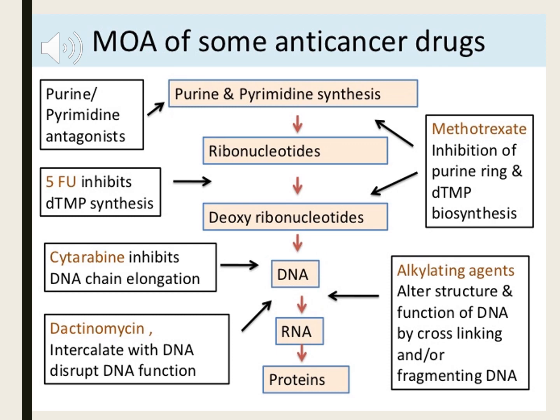5-fluorouracil inhibits DTMP synthesis. DTMP is deoxythymidine monophosphate, which is responsible for the synthesis of DNA. So if DTMP is not there, methotrexate or 5-fluorouracil are preventing the purines, pyrimidines and DTMP, thereby preventing the DNA synthesis of the cancerous cell.